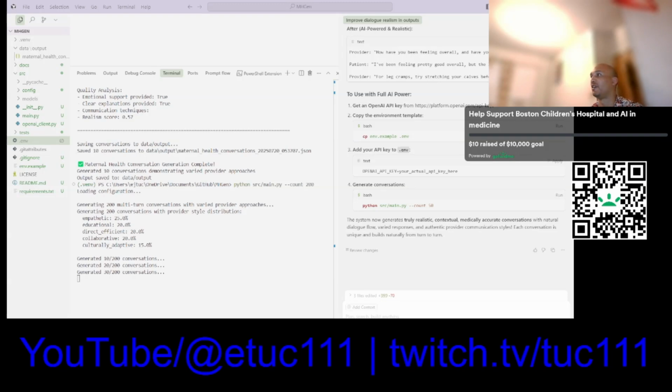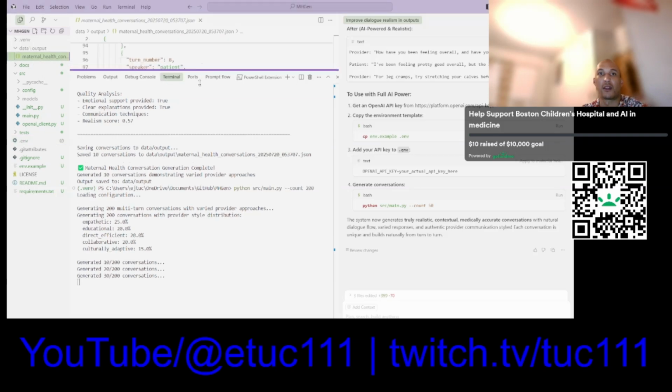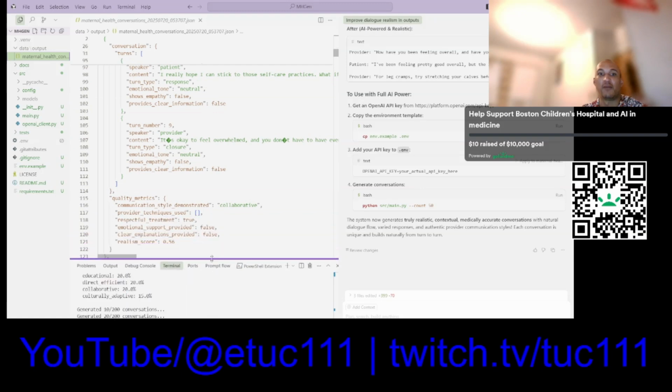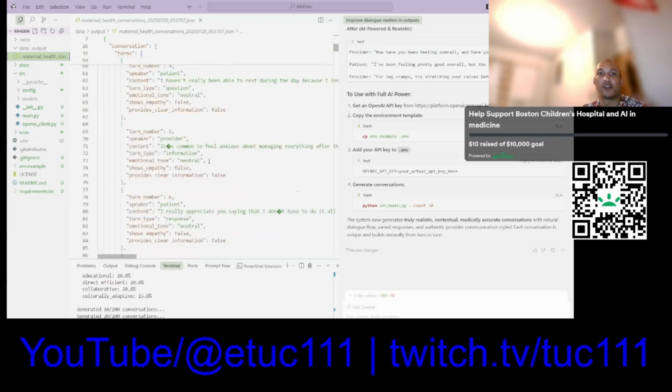Right now it's generating some synthetic data, so it takes a while. The conversations are all LLM driven. They're not really rule based, other than some basic demographic information. I have generated a smaller data set. This is on 30 out of 200 right now. I hope I don't run out of API tokens before the data generation process is done.